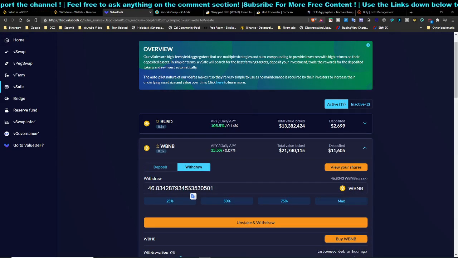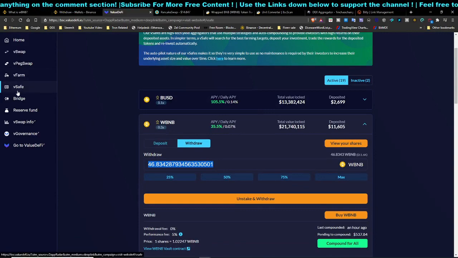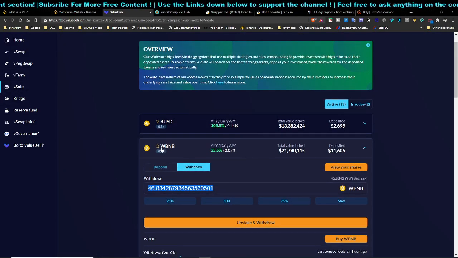Almost 46.8 worth of WBNB. So over here on Value DeFi, if you head over to the vSafe, you will see this tab over here. Basically WBNB, and if let's say you have 10 Binance tokens and you want to take part in this vSafe itself, you are not able to do that because you will need to have wrapped Binance token, basically wrapped BNB, in order to take part in this specific vSafe, which is provided on the DeFi.